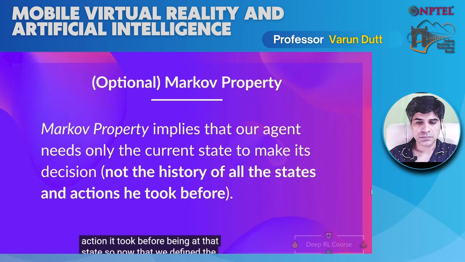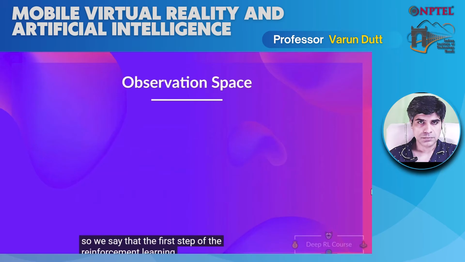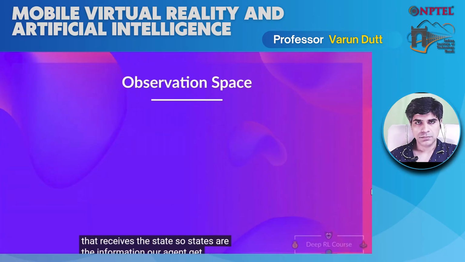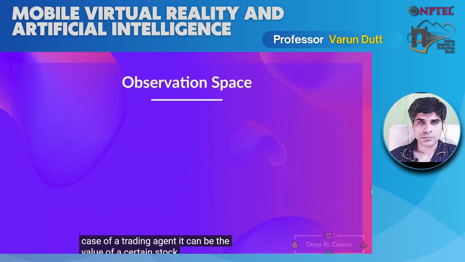So now that we defined the reinforcement learning process, let's dive a little bit into all this new vocabulary. We said that the first step of the reinforcement learning loop is the agent that receives the state. So states are the information our agent gets from the environment. In the case of a video game, it can be a frame, a screenshot. In the case of a trading agent, it can be the value of a certain stock. But there is a differentiation to make between observation and state.